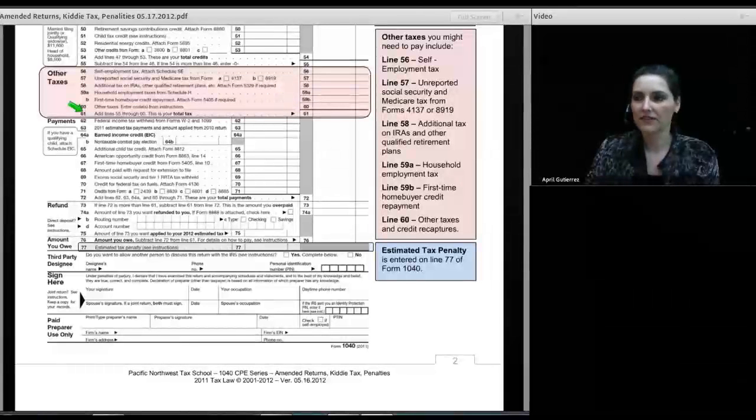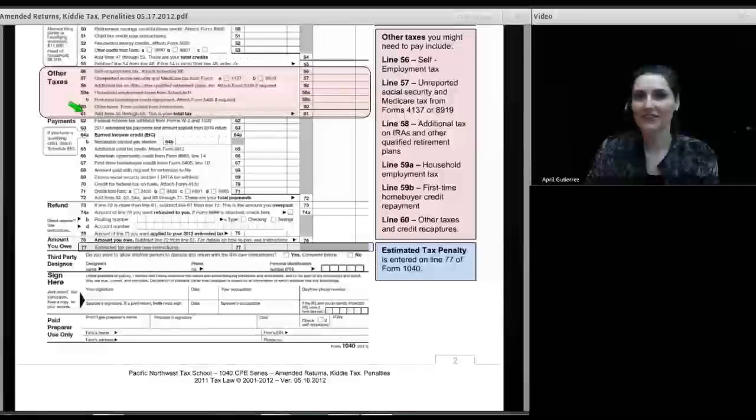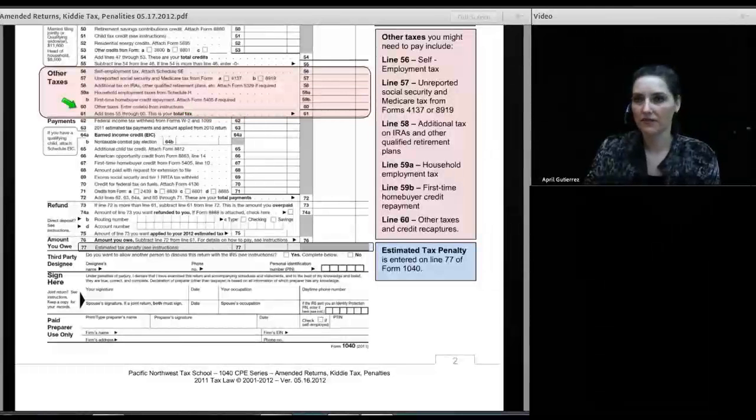Then on line 60, we have all other taxes. That's all the other taxes that are out there that don't have a line somewhere else. And interestingly, there's a lot of them. This is actually a new line this year. The IRS has never had this line here before. They've added it. In the past, you just entered your other taxes on the dotted line and totaled them. But now they've given you a dedicated line and a system that says enter the code from the instructions. So we'll take a look at that as well.